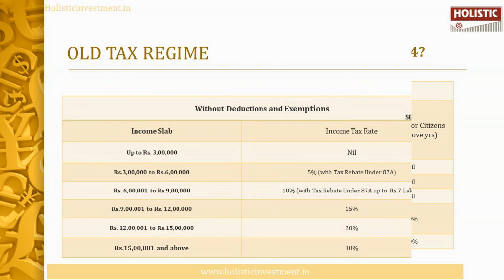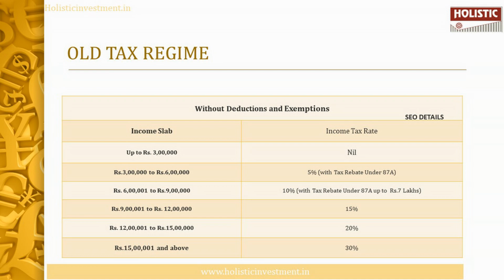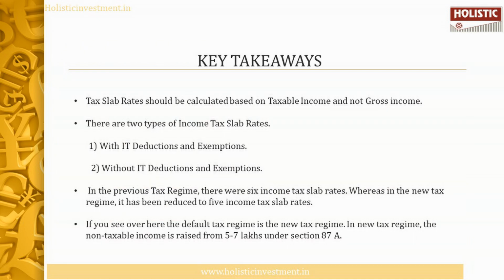In this new tax regime, a salaried person who earns less than 3 lakh need not pay any tax. Between 3 to 6 lakhs, they need to pay 5% tax. Between 6 to 9 lakh, 10% tax. Between 9 to 12 lakhs, 15% tax. Between 12 to 15 lakhs, 20% tax. And a person who earns more than 15 lakhs per annum needs to pay 30% tax, which is the maximum tax limit. Now let's see the key takeaways in this video.